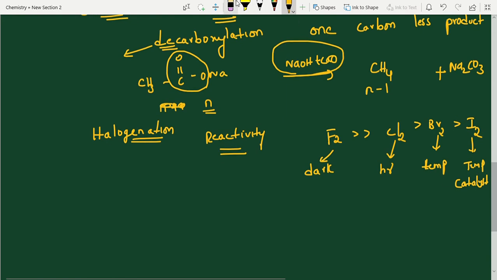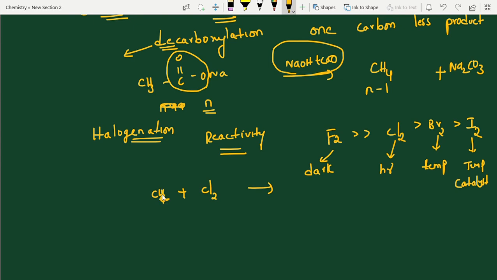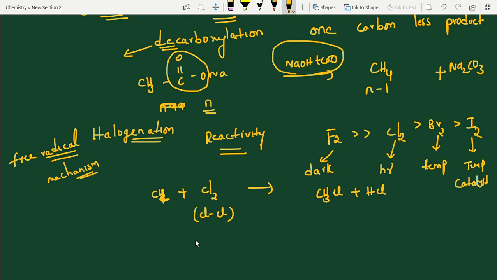So just briefly I am discussing this one also. See, two reagents I am taking, which is reactive, which is less reactive. Suppose if you have taken chlorination, see halogenation, chlorine. So first what you will get? Here methane, one hydrogen is replaced by chlorine. Okay. So see here, this is free radical mechanism, free radical intermediate. Now here CH3Cl plus HCl. If you continue this reaction, finally you will get end product CCl4 plus 4 moles of HCl. Okay, that's all.